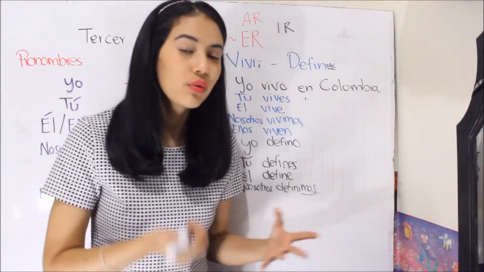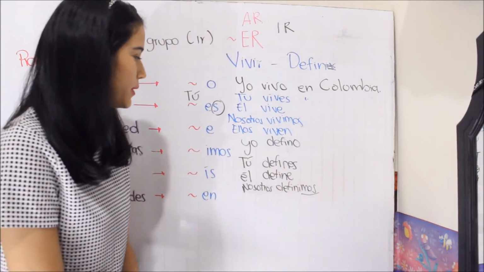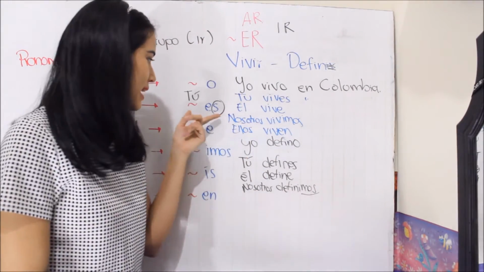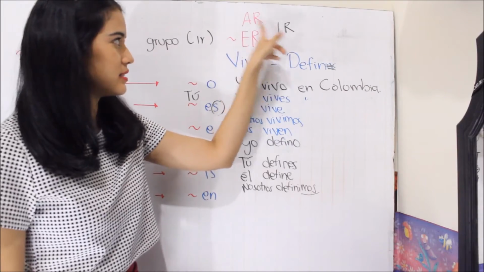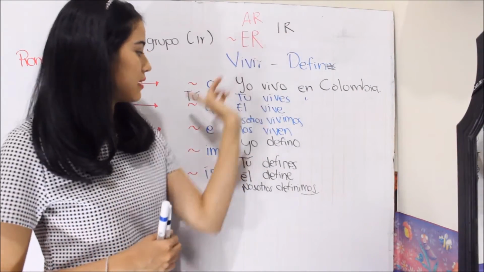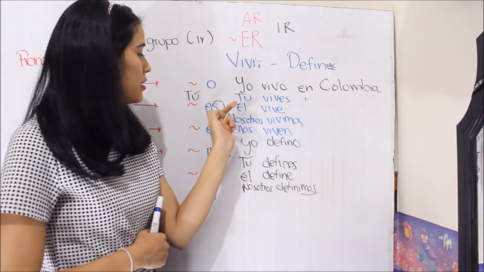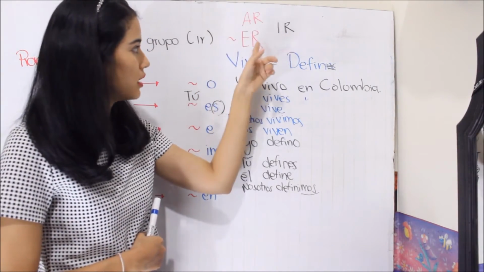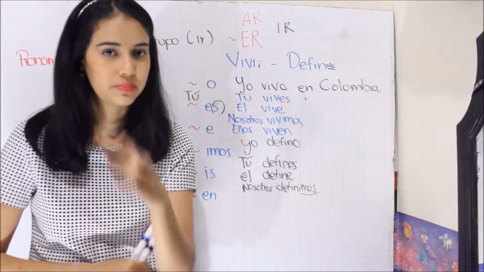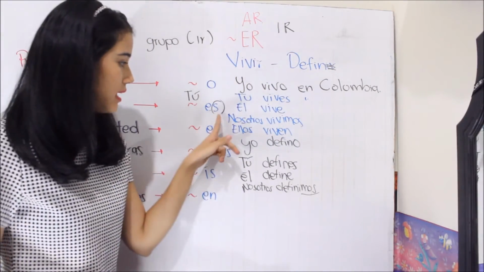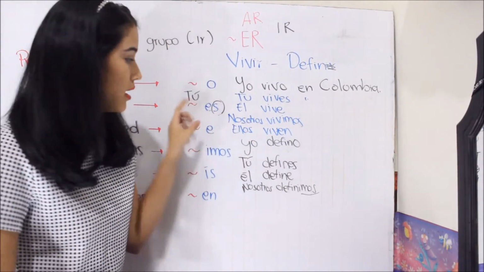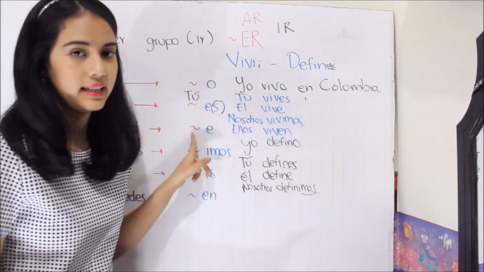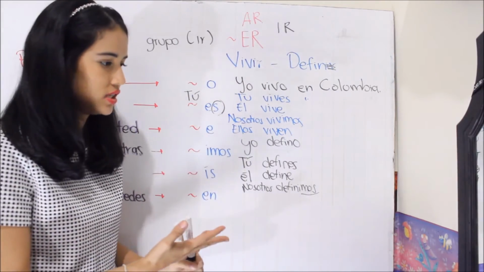I don't know if you already realized, but the pronoun tú always has the s in its termination. The termination for the pronoun tú, I mean you, is the same in the three groups, and it also has the s. This pronoun has the same termination as he, she.